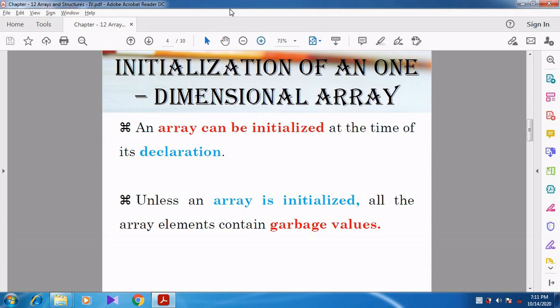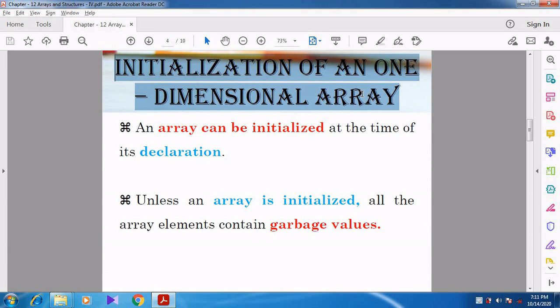Now we are going to discuss the next topic, initialization of a one-dimensional array. In the previous video, we discussed the memory representation of a one-dimensional array. Now we are going to discuss how to initialize the values for the array, how to give the values for the array. After that, let us see some examples.